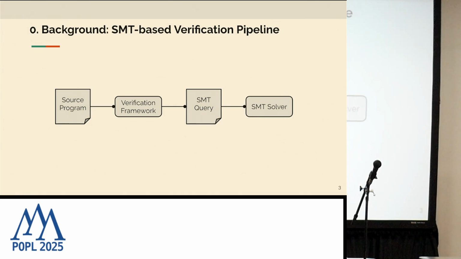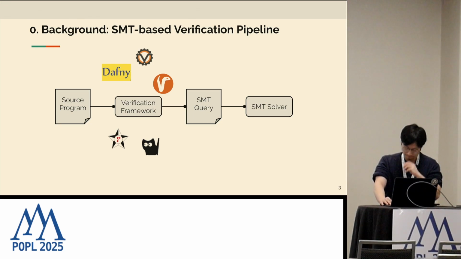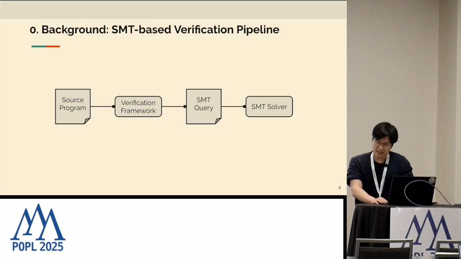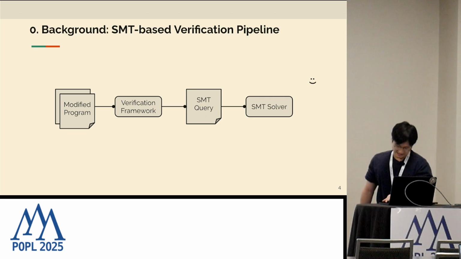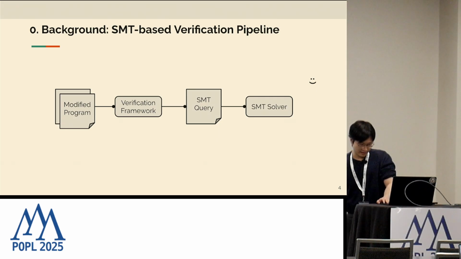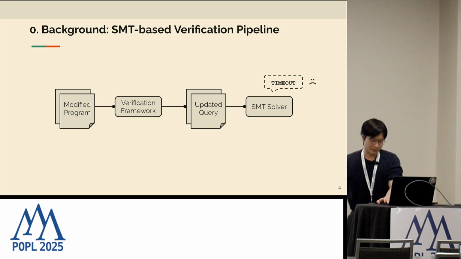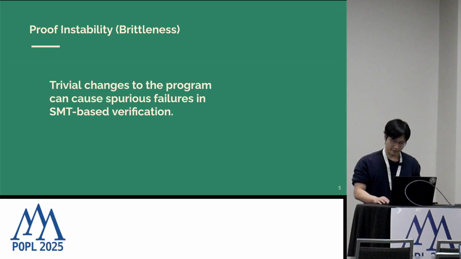We start with the source code, then we have the verification framework, which includes Dafny, for example. It encodes our VC into an SMT query, and whether our program verifies or not depends on the response from the solver. And if we get UNSAT, we're happy. But in reality, we often need to make a lot of modifications, as we discussed earlier. That means updated queries, but the solver, even given a semantically equivalent query, could potentially give different responses. And we're no longer happy, and that's the phenomenon of instability or brittleness.